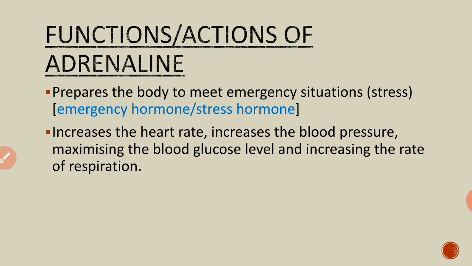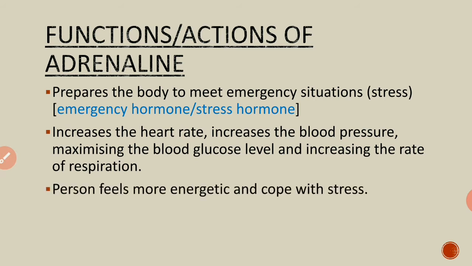The next function of this gland is that it increases the heart rate and increases the blood pressure. That means the hormone secreted by this gland will increase the heart rate, increase the blood pressure, and also increase the blood glucose level, and it increases the rate of respiration. All this increase is required to cope with the stressful condition. Why do we need to increase all this? Because by increasing heart rate, blood pressure, blood glucose level and rate of respiration, the person will feel more energetic and will be able to cope with the stress. During the stress situation, he or she will have more energy.